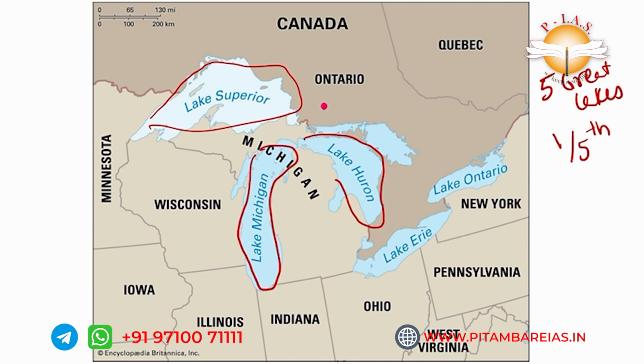Next is Lake Huron. See, UPSC will ask questions like write these places from east to west or west to east, not to south. So that's why you have to see which is above, which is below, which is right, which is left, and everything. Lake Superior, Lake Michigan, Lake Huron, Lake Erie, and Lake Ontario. These are all freshwater lakes.